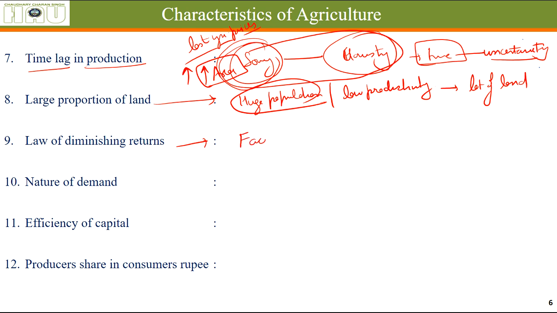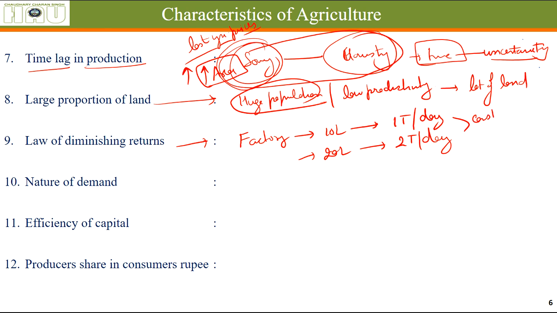As you have seen in a factory, if a factory is having 10 laborers and is producing 1 ton per day, if we just increase the amount of labor, they will start producing 2 tons a day of the product. Their output will exactly double. This is called constant returns to scale. Input doubled, output doubled. But this does not happen in agriculture.